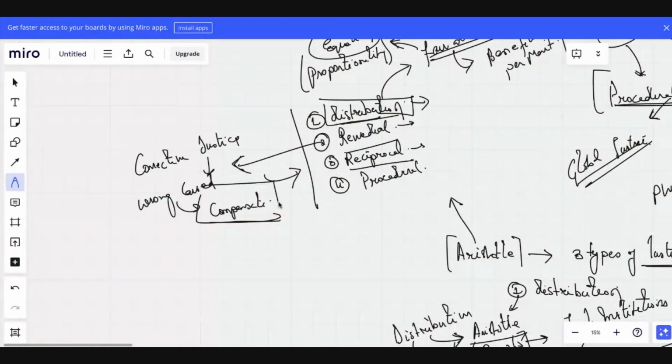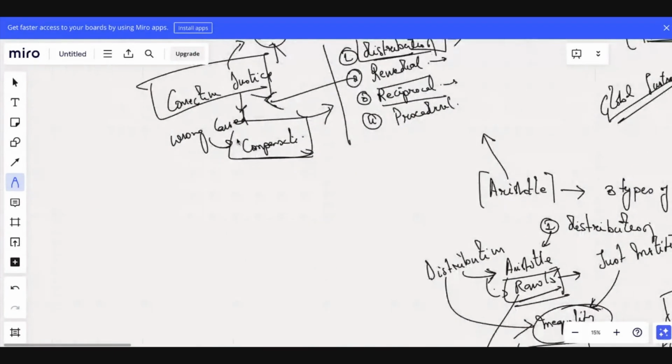Okay, like for example, can we say that yes, insurance is a part of corrective justice? No. But on the other hand, when we have a civil court, the purpose of civil court is to look into the wrong that has been caused and correct those injustices.